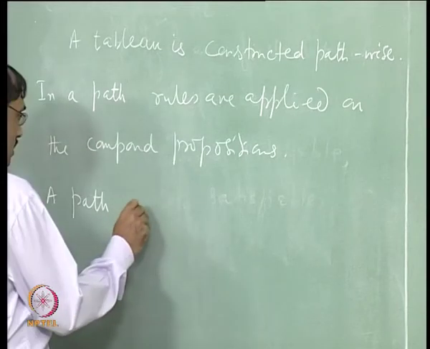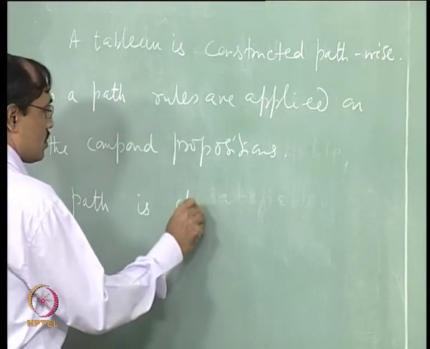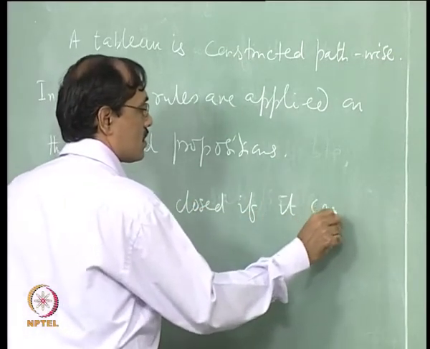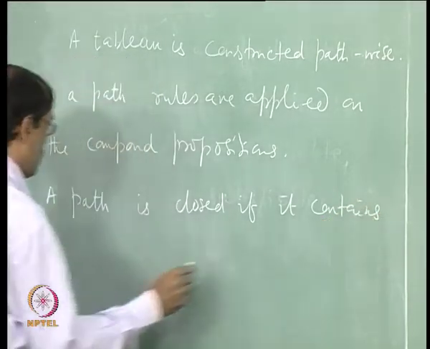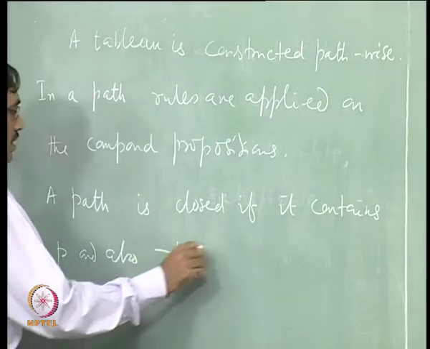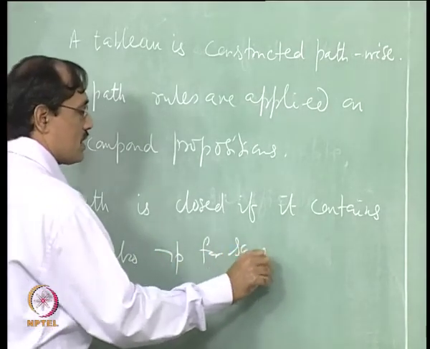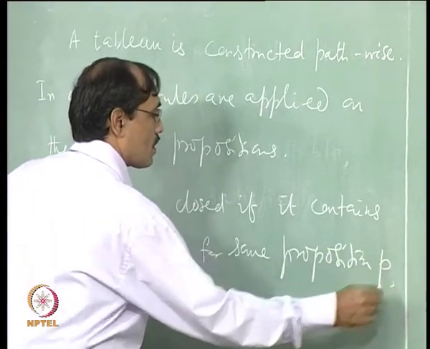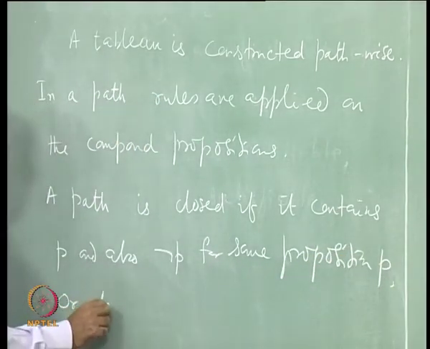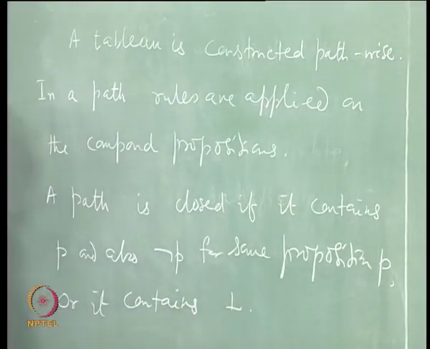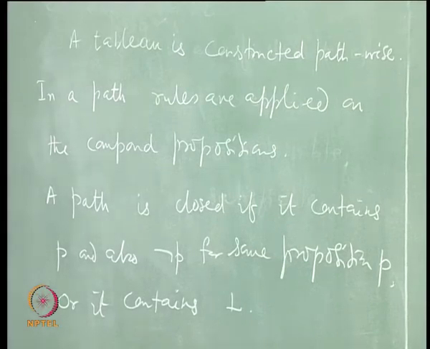So, a path is called closed if it contains P and also not P for some proposition P, or it contains bottom. Otherwise, we say the path is open.